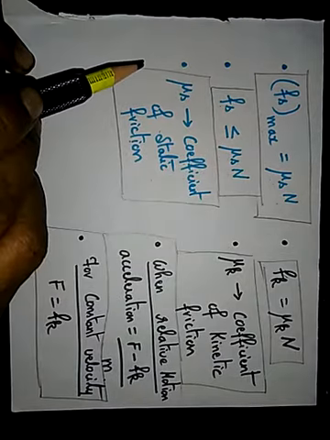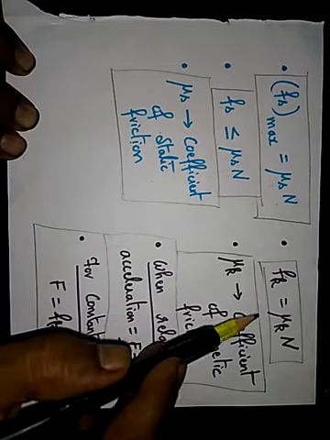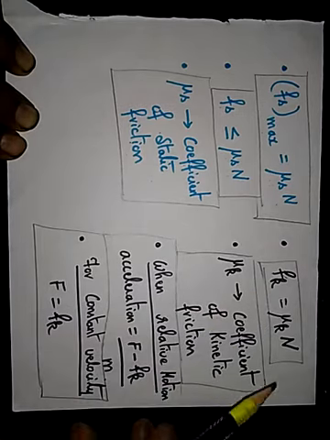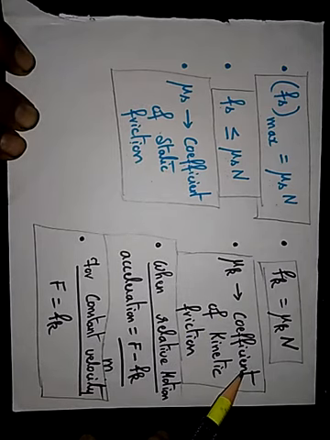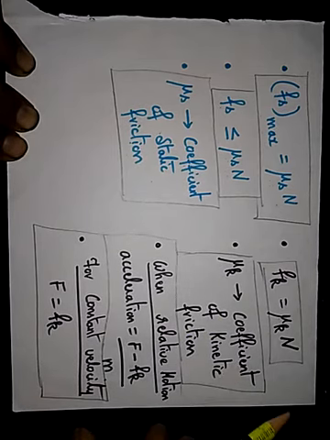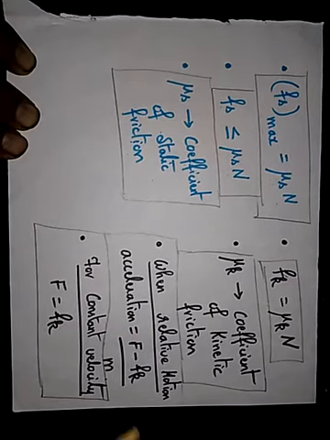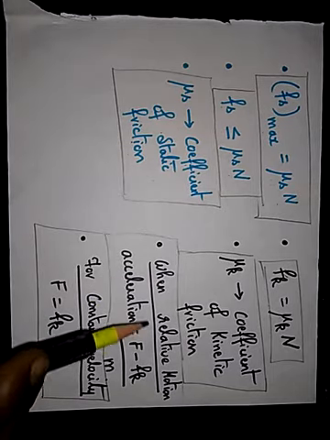When you come to kinetic friction, Fk is equal to mu k into N. What is mu k? Coefficient of kinetic friction. Once again, this coefficient depends on the surface of contact, and N is the normal force. So when the body starts moving, you have relative motion.